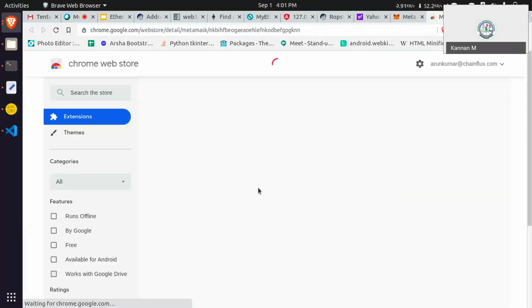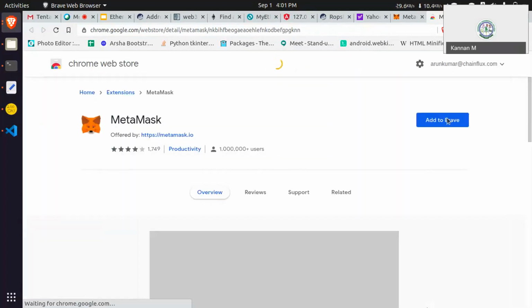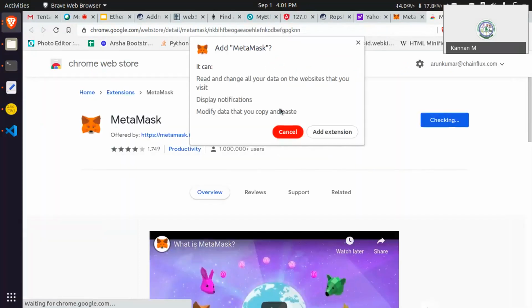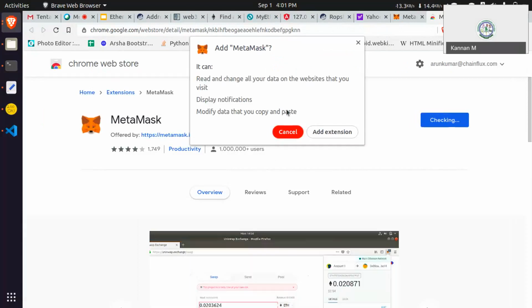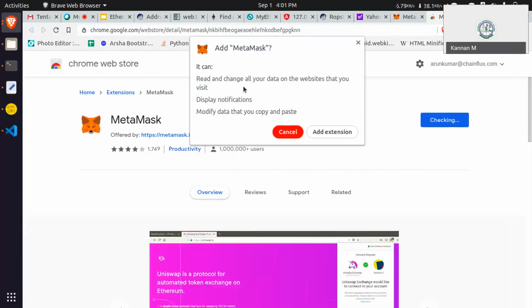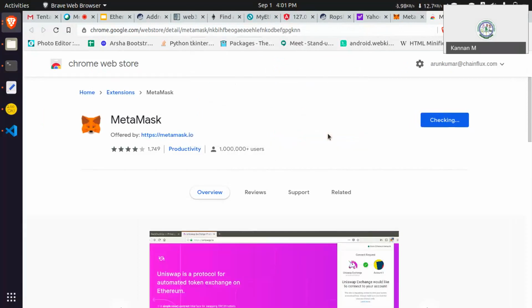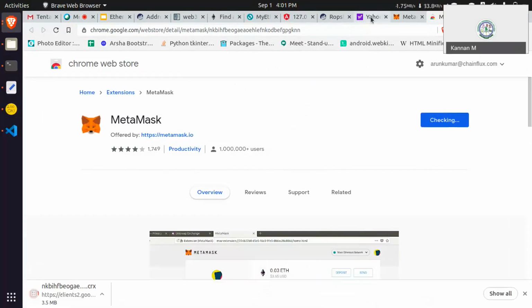MetaMask also has support on iOS, Android, and Brave. It is showing: read and change all your data on websites that you visit. This is what it is asking. If you are visiting any websites, it will inject the script.